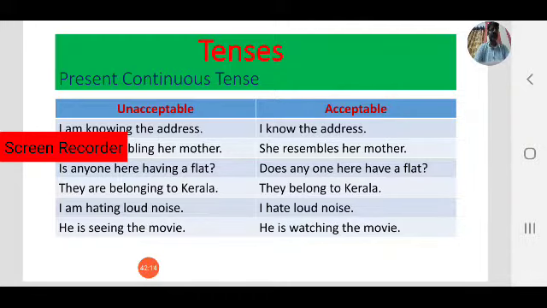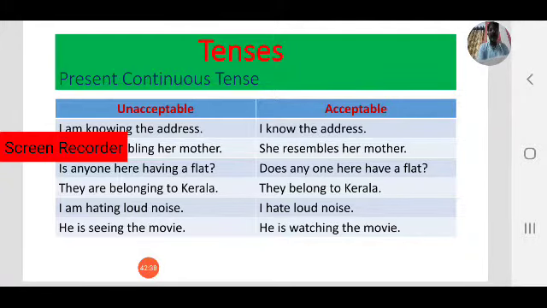Right. We belong to Telangana. We, that is also second person plural. So here we need not add s or es. Only s or es is added to the main verb in third person singular in present simple. Not all tenses.